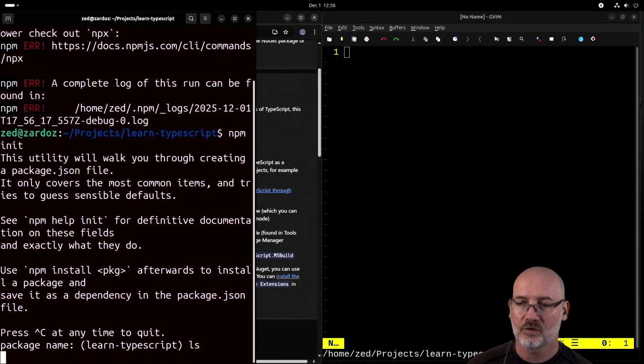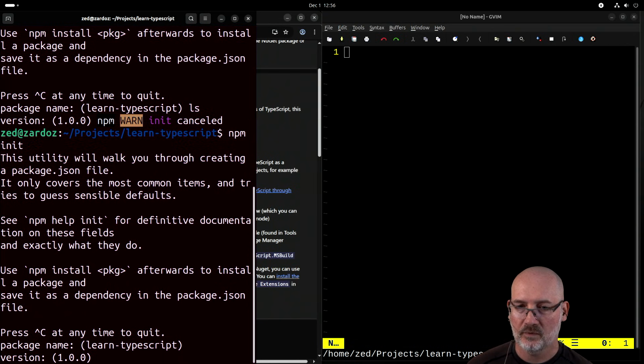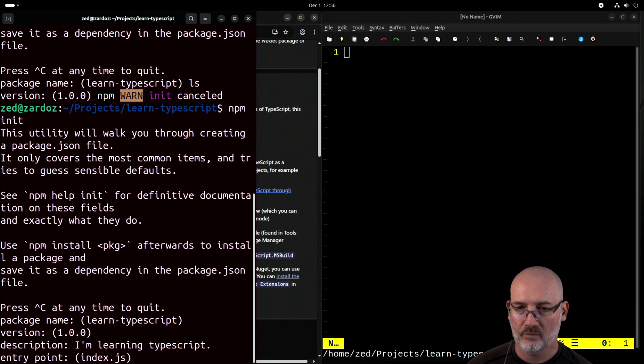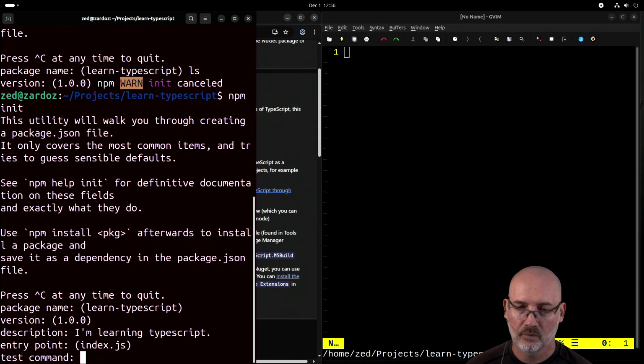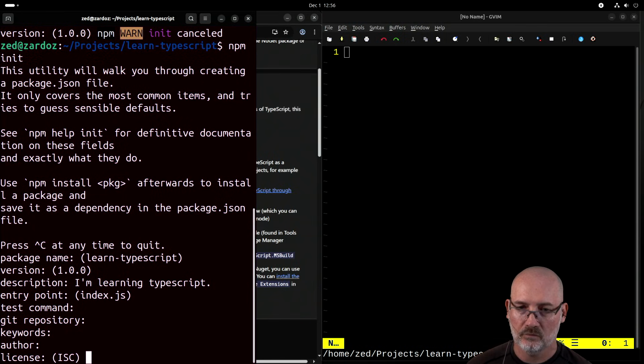Creating a package.json. Oh wait, god damn it. Okay, that's fine. Version, cool. Description: Learning TypeScript. Right, it's coming back to me. Index.js. Sure, why not? Don't care. Don't care. Don't care.